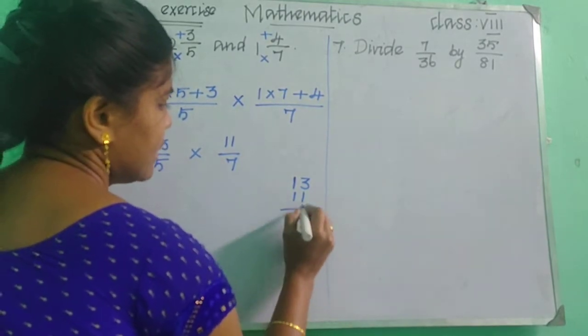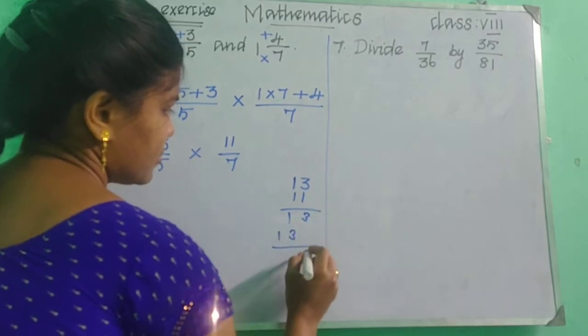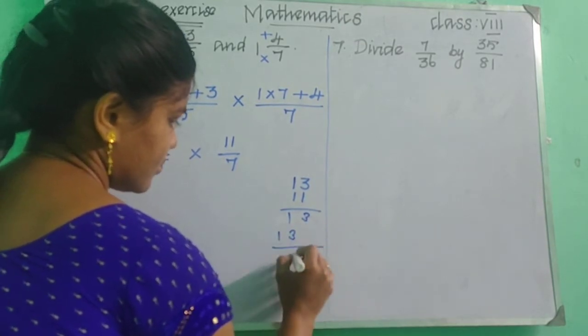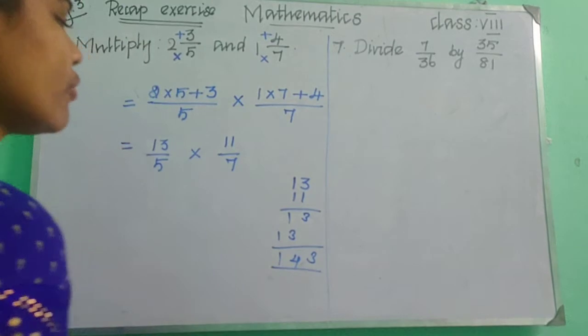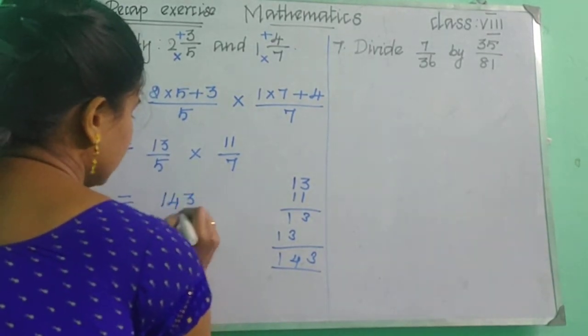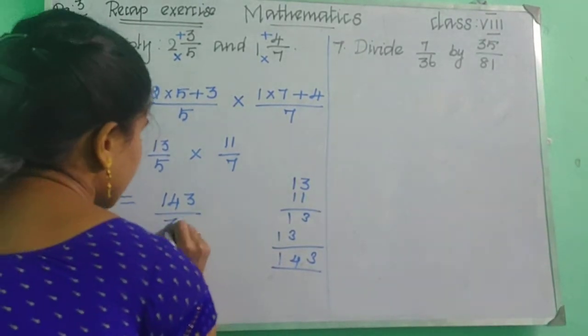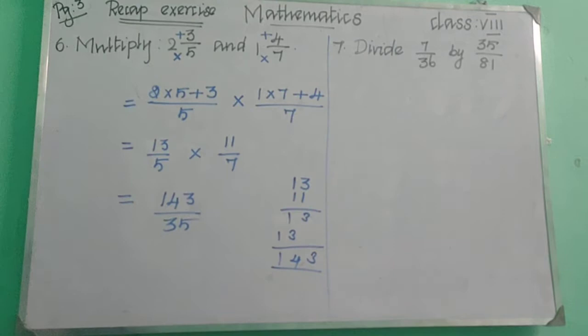So 1 3 is 3, 1 1 is 1. So 143. And 5 7s are 35, right? So we will get 143 upon 35.